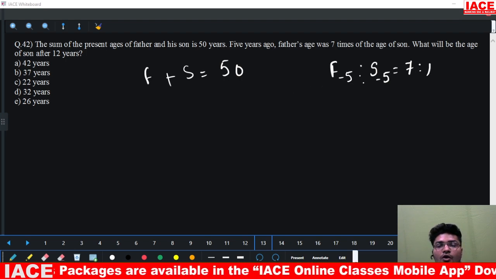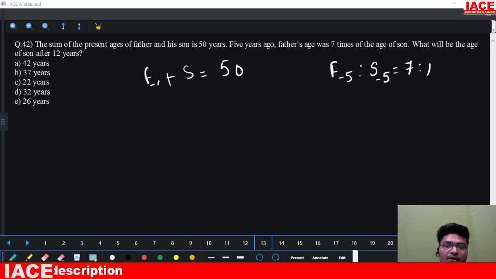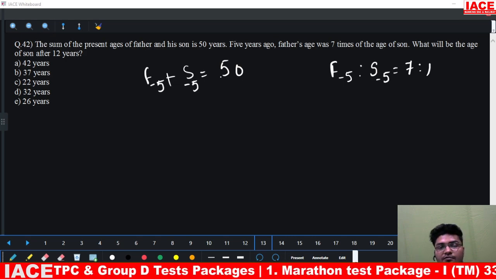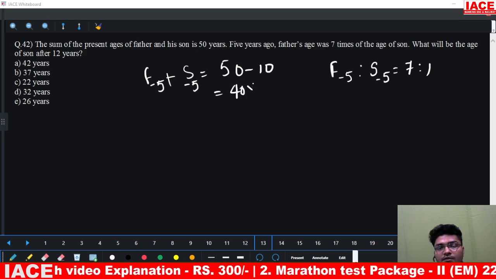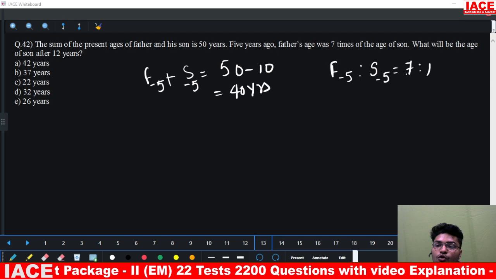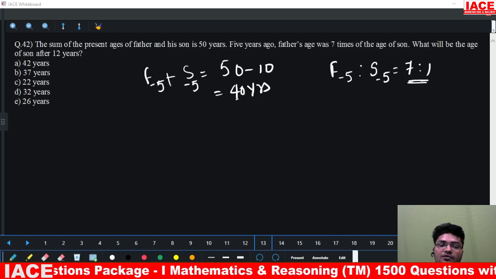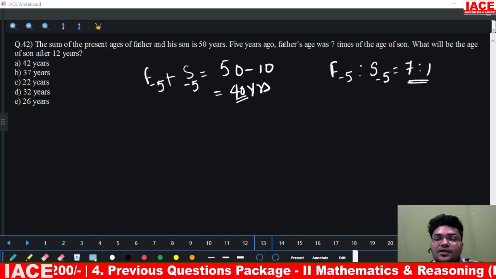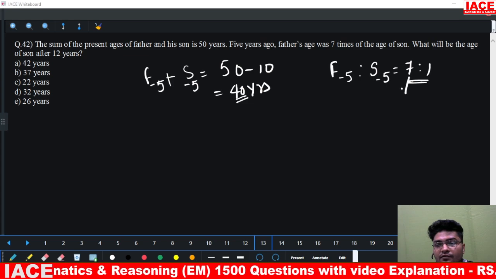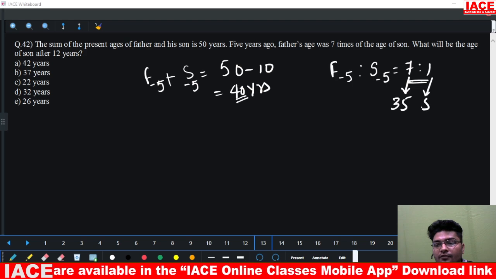If I have a ratio 5 years ago, that means I should find out the sum 5 years ago. 5 years ago, what will be the sum of their ages? Minus 5 minus 5 becomes minus 10. That gives us 40 years. So, total number of parts 5 years ago was 8 parts and total number of years was 40 years. 8 parts is 40 years. That means one part is 5. If one part is 5, 7 parts is 35 and one part is 5.